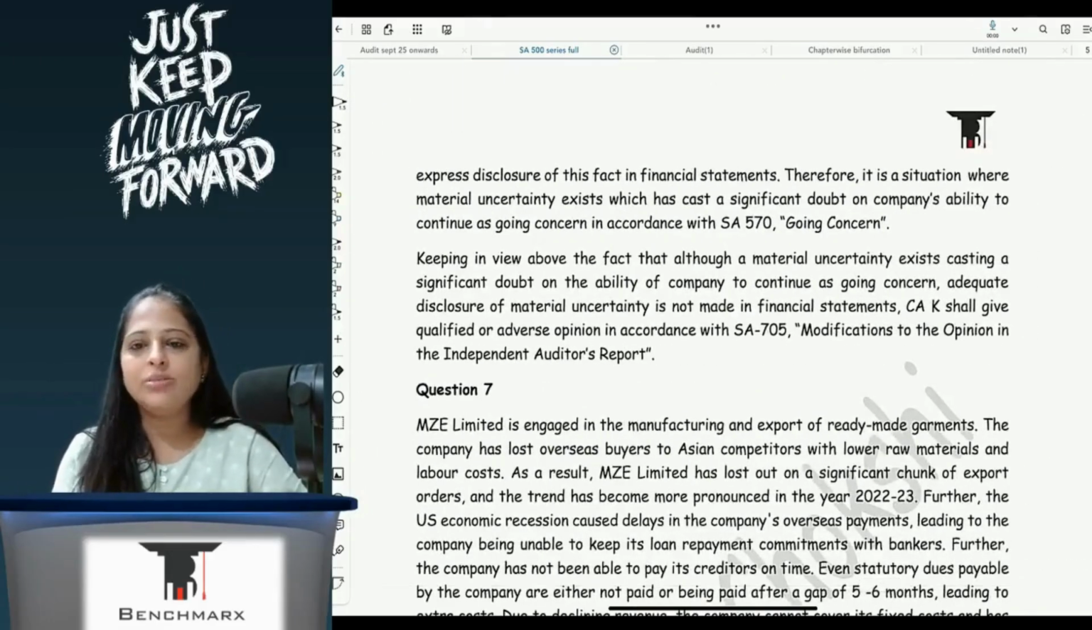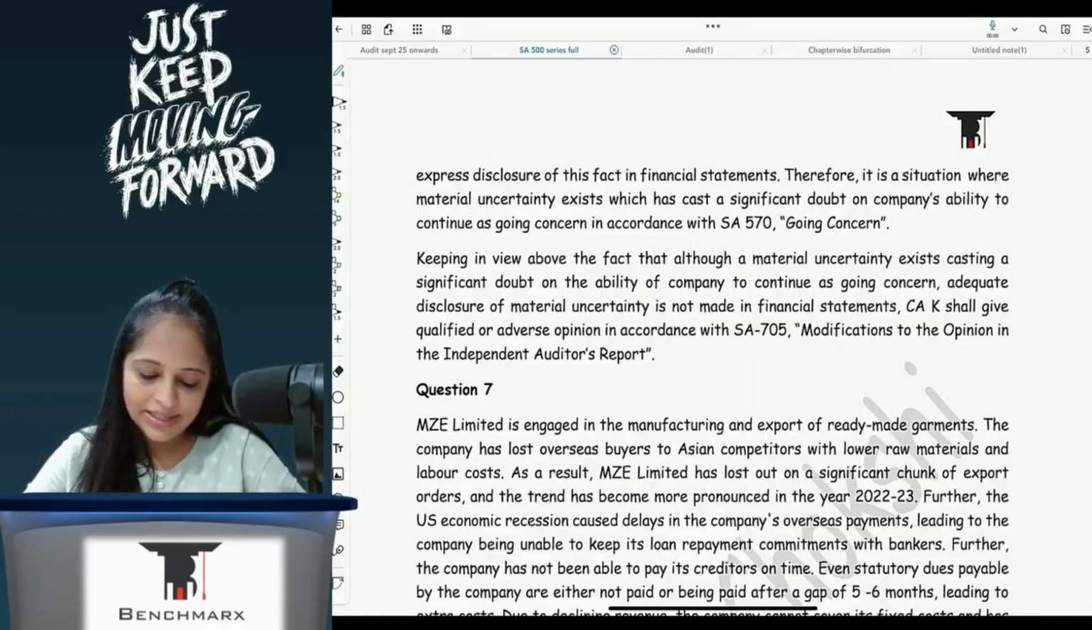So here this has to be disclosed in your notes to accounts. If it is not disclosed and there is of course a material uncertainty, then you will have to modify your opinion as per SA 570.